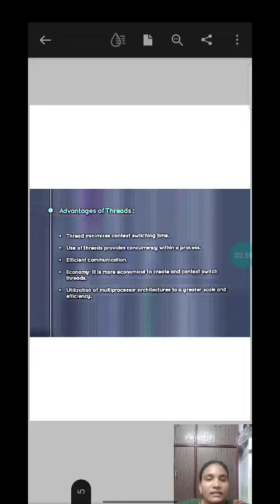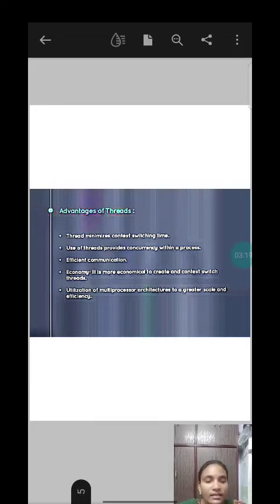Advantages of thread. Thread minimizes context switching time, because in thread context switching we need not interact with OS, so that time is reduced. Thread provides concurrency within a process. Concurrency in the sense executing all the threads at a time.